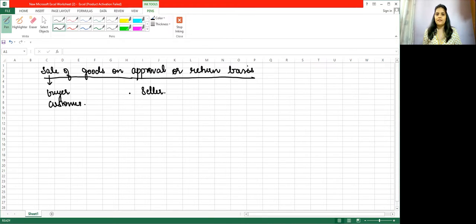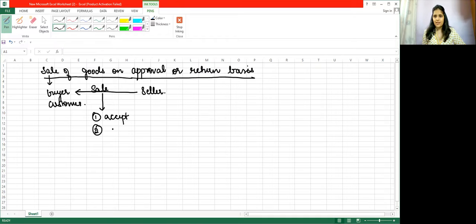The final effect of sale can be given when any of three conditions is satisfied. The first condition is the buyer has accepted the transaction. In that case, the sale is confirmed. Second, the buyer has done an act adopting the transaction. Means if it is a consumable product, he has consumed it, then sale has happened.